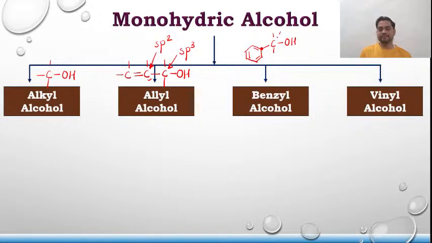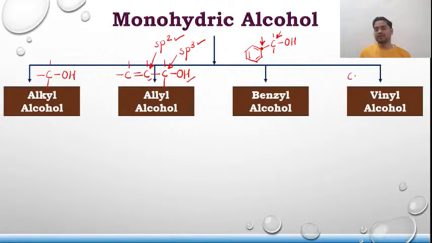This carbon is sp3, this carbon is sp2, so the same concept, sp2 and sp3, and then comes the OH. But here that sp2 carbon atom should be part of a benzene ring only, not a cyclohexane ring.